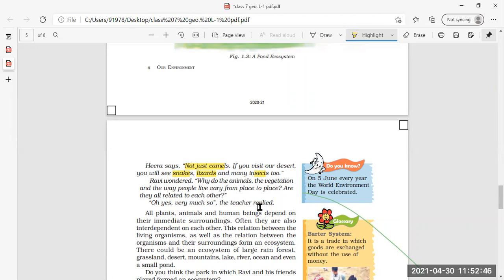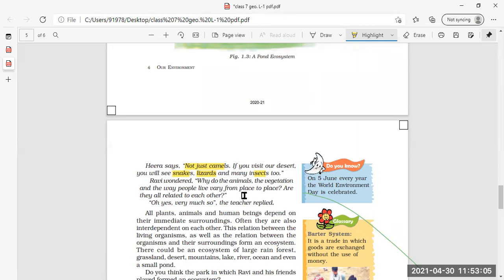Means एक जगह से दूसरी जगह, हर जगह अलग अलग तरीके के animals और plant life, vegetation means plant life, क्यों देखने को मिलती है? Are they all related to each other? क्या वो एक दूसरे से relate करते हैं? Oh yes, very much so, the teacher replied.